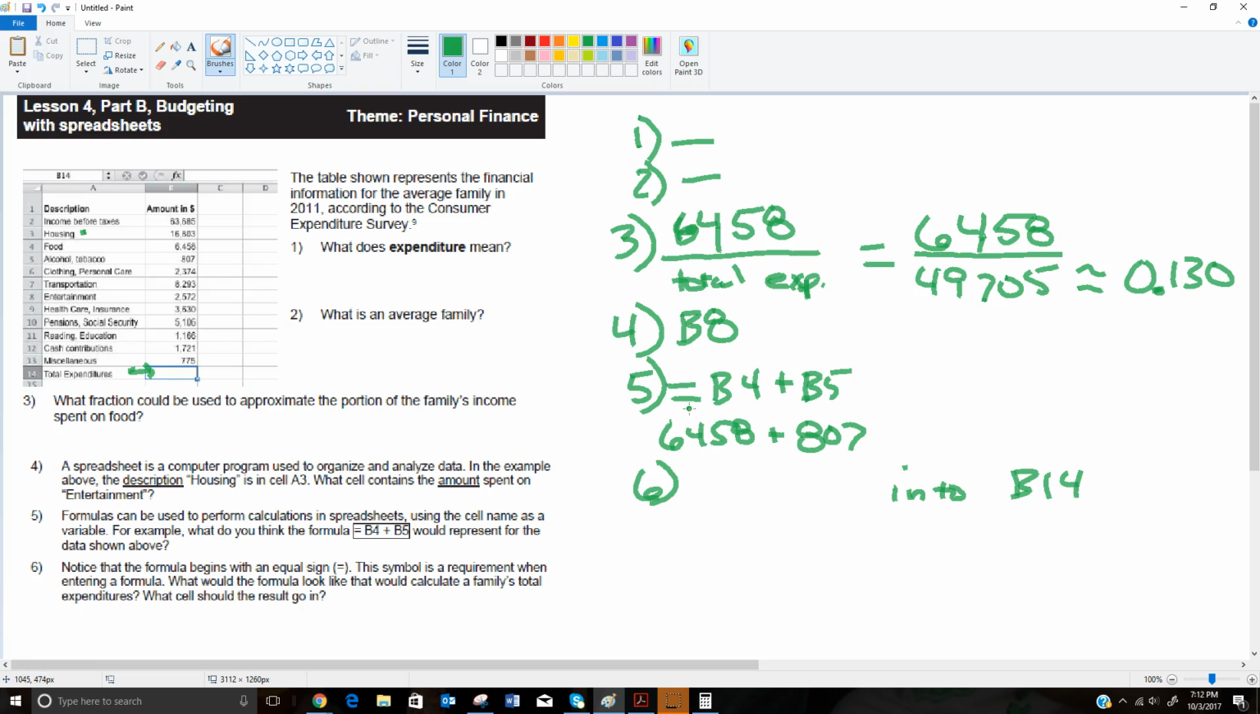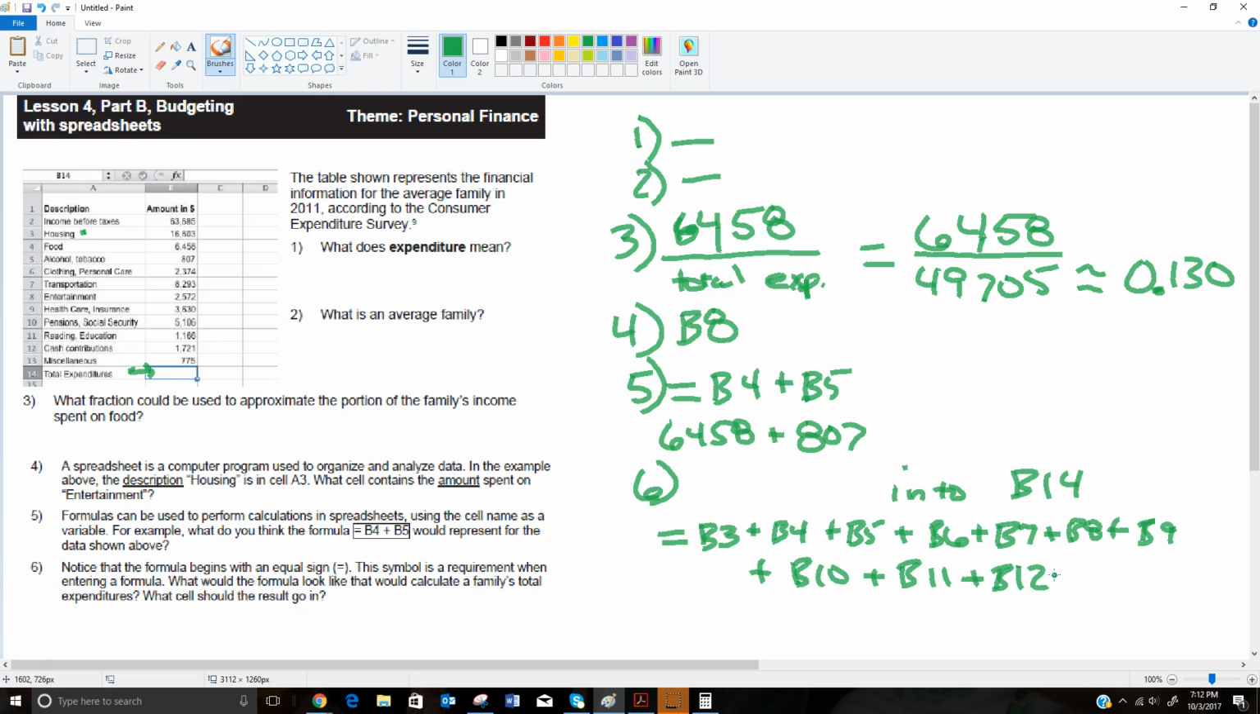So how do I get that? Well, there's a couple different ways to do it. The real straightforward way is just to write down B3, because remember, I don't want to start with income, I want to start with housing. So it'd be B3 plus B4 plus B5, and you'd keep writing that. You have to write it all out. You can't do ellipses or anything, all the way to B13. Now that's a fairly long formula to write out. It's not complicated, but it's long.